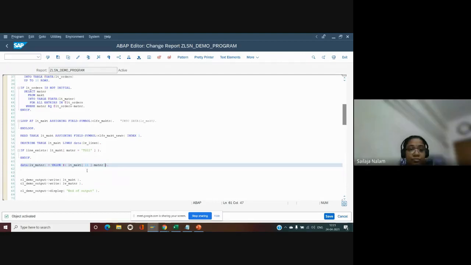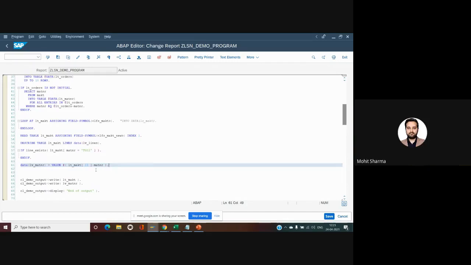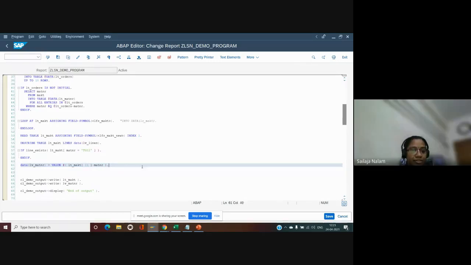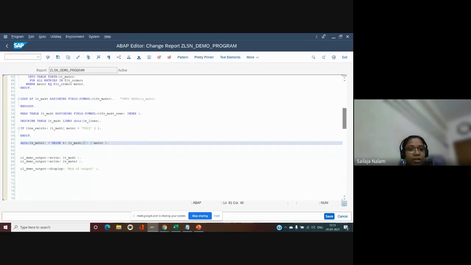We never go with indexes like this, right? But I wanted to show you as an example. I want to show that we can make use of indexes. I want to show a short dump now because our life without short dumps is not good, right? So I will be showing a short dump now.